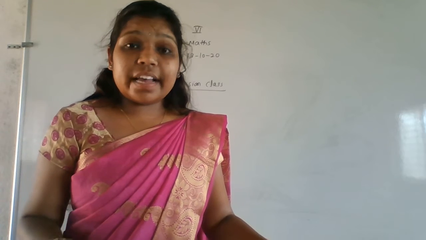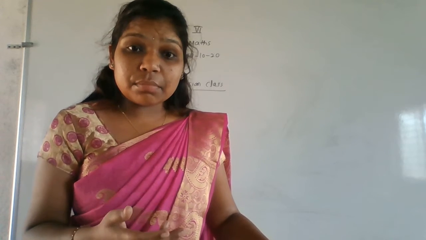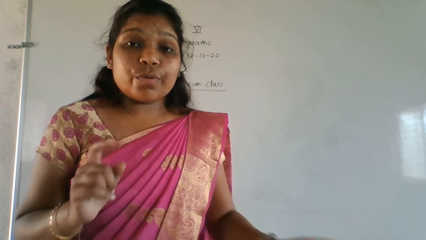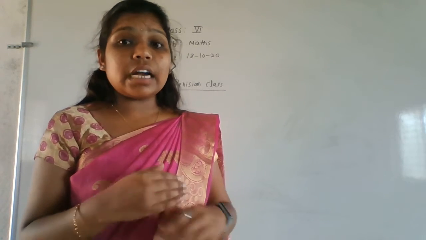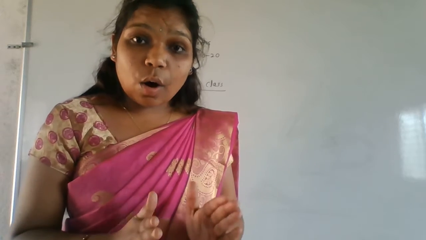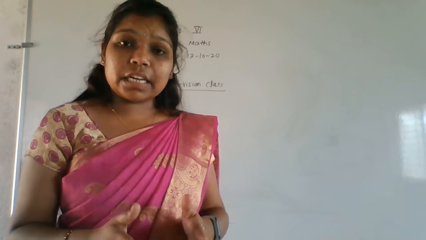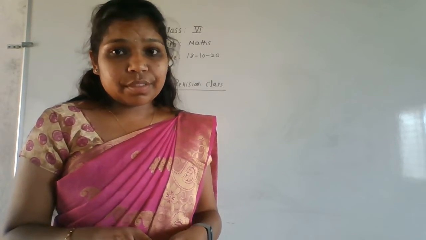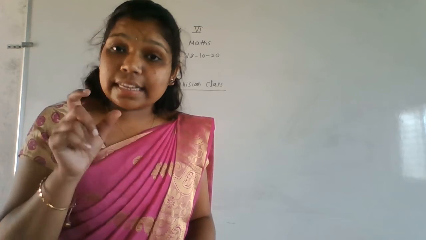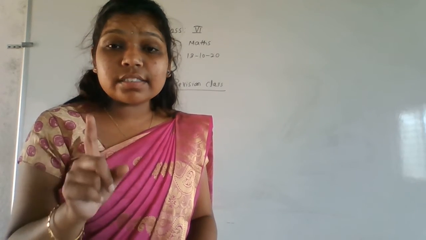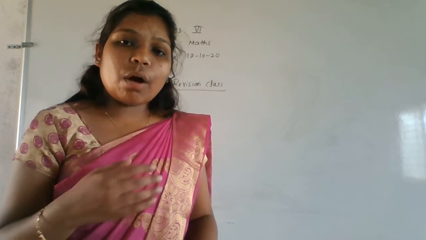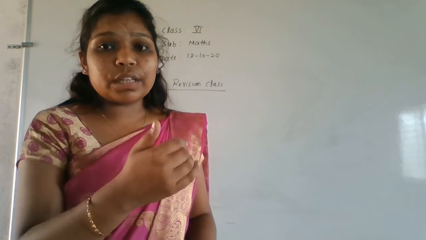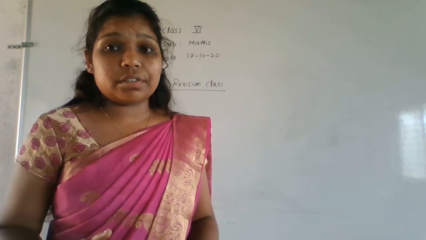If they tell you to estimate the product or estimate the sum, then what do we have to do? First we round off the given numbers. After that we add, subtract, multiply or divide. If the word estimate is there, the first thing is to round off the numbers. After that, according to what is given, you have to do the operations.